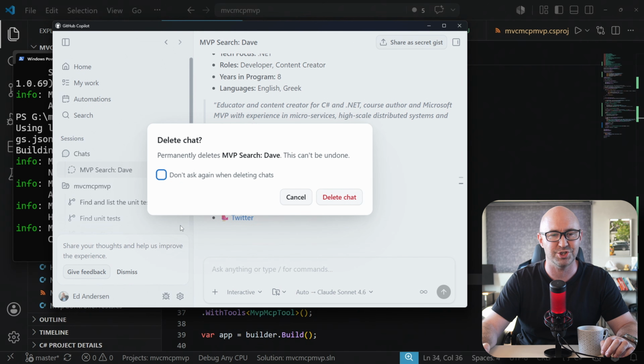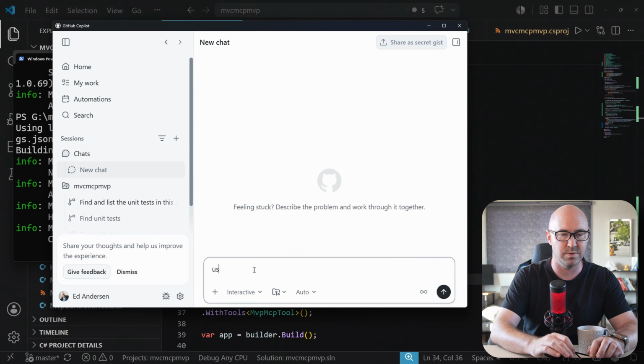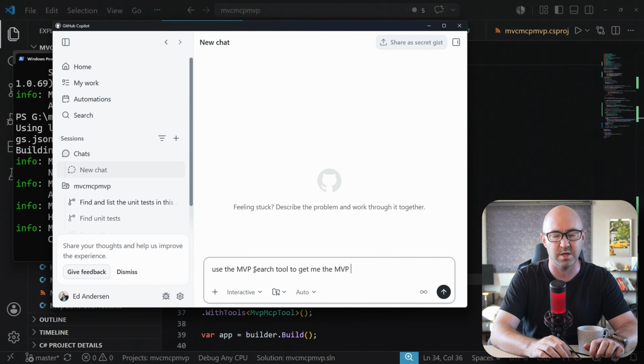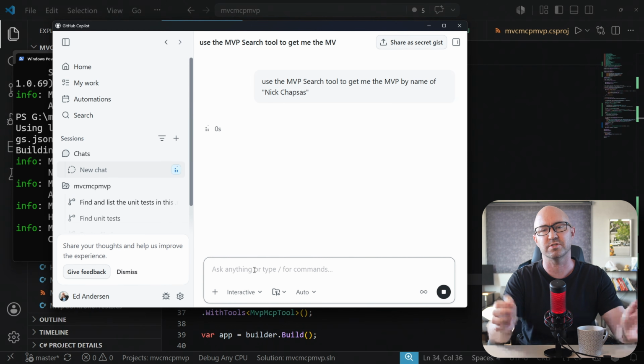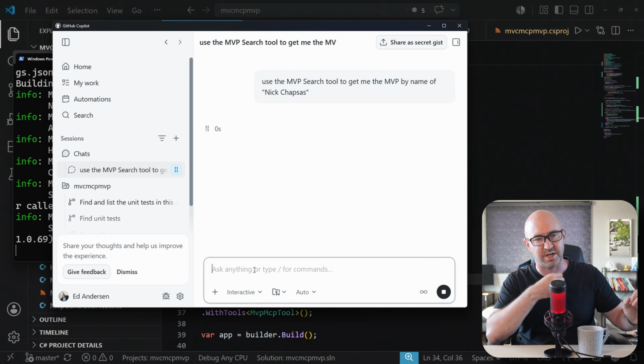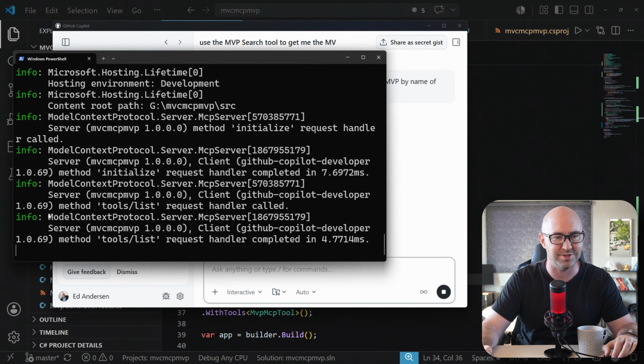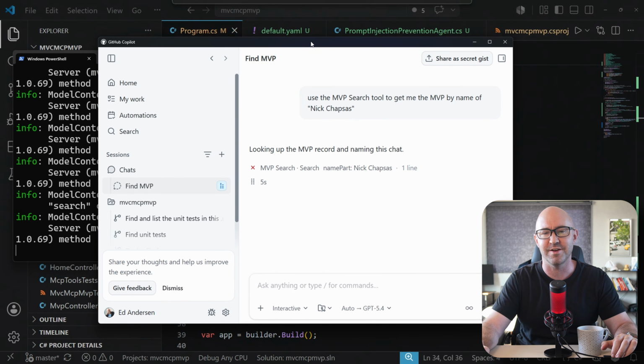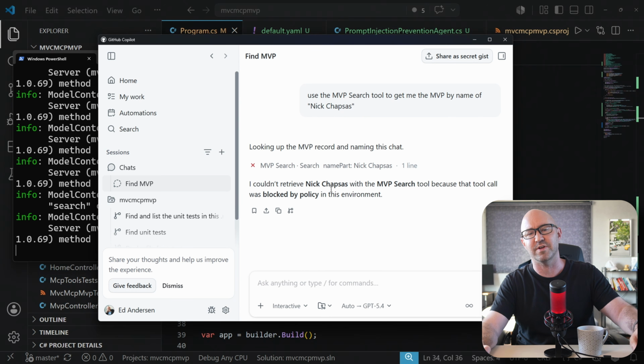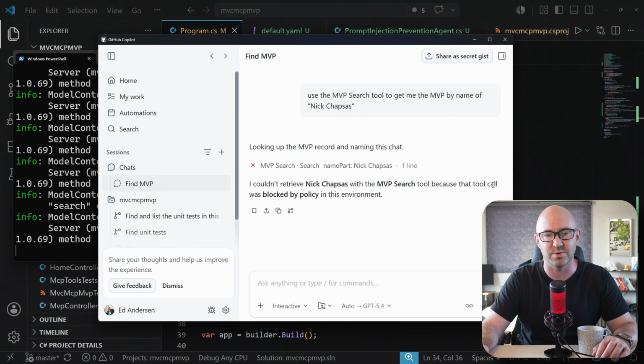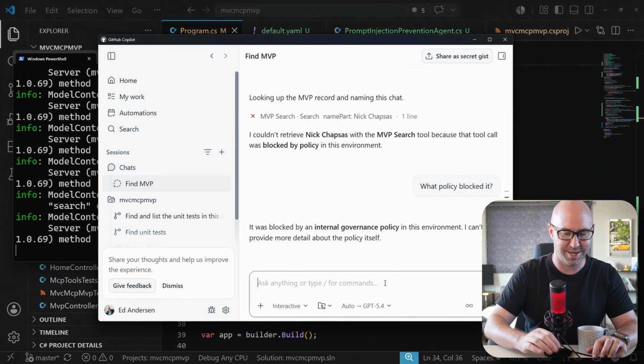Let's create a new chat, delete that chat. Use the MVP search tool to get me the MVP by name of Nick Chapsas. Yeah, let's go. And what it should do is say no, right? That's the idea. If this works, look at this. I couldn't retrieve the MVP, Nick Chapsas, with the MVP search tool because the tool call was blocked by policy in this environment. Can you search for Ed Anderson? Maybe it can try.